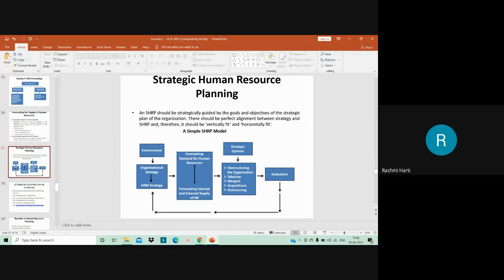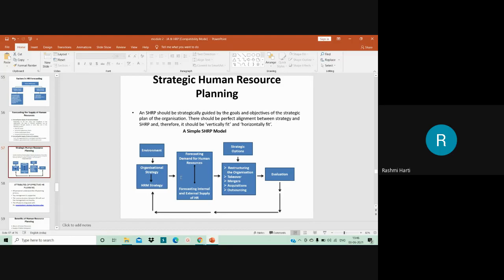So here, when you are going for restructuring of the organization, you have to go for demand of human resource. What would be the demand of human resource and the internal and external supply of human resource that you have already forecasted. After forecasting it, you have to understand the restructuring of the organization, or maybe the organization is going for takeover. For example, if the organization is going for mergers, at that time obviously the demand for jobs will be created. You also have internal supply of manpower as well as external supply of manpower, because you will be having employees from the other company also who will be coming into your company. Okay, so basically these are the things which are to be taken.